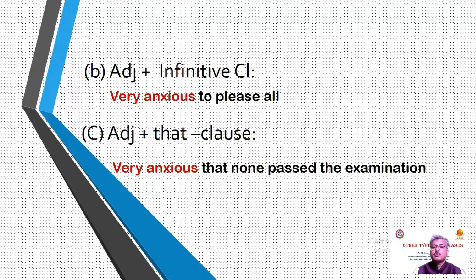The third type of post modification is adjective plus that clause. Very anxious that none pass the examination. It is adjective phrase, head adjective anxious, pre-modifier intensifier adverb very. And in post modification, it is that clause, that none pass the examination.